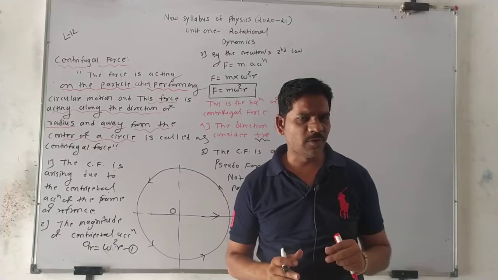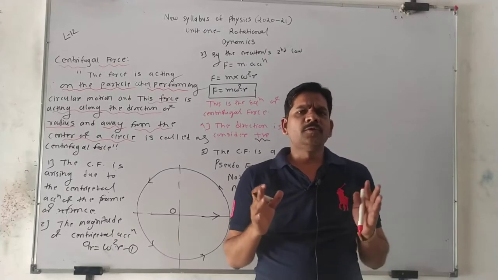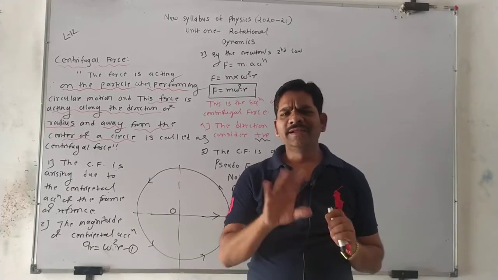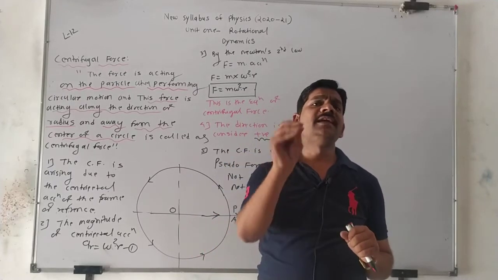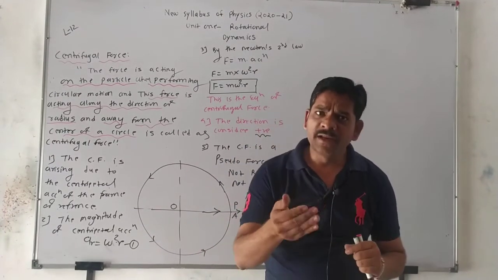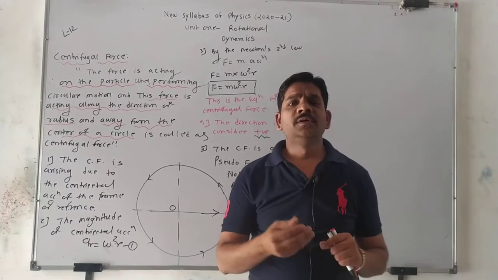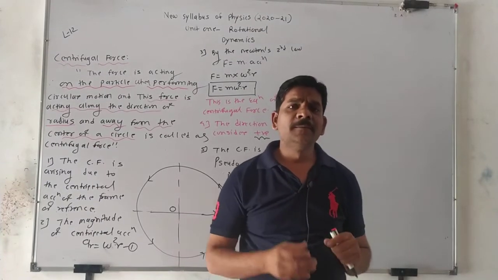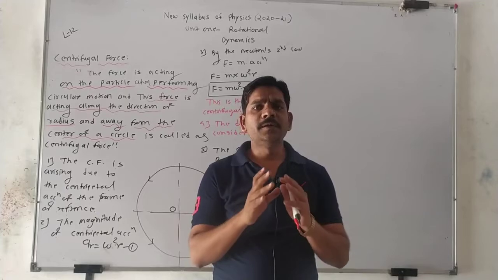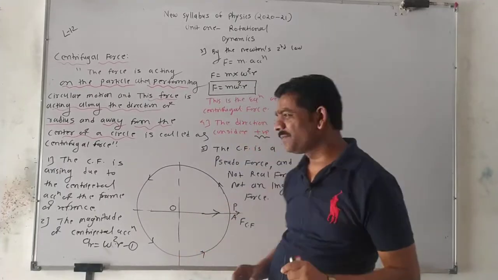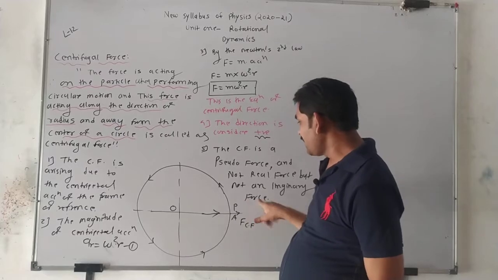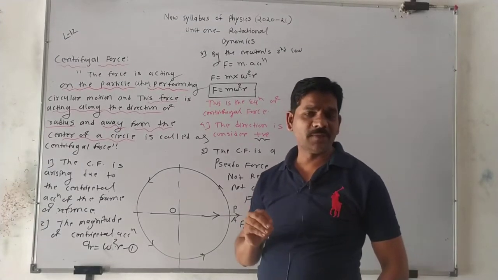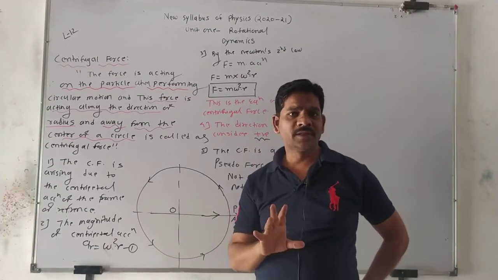You understand this point. What is centrifugal force? It is pseudo. Pseudo means it is not real. So which is the real force? Our centripetal force is real, friction force is real, gravitational force is real, but a centrifugal force is not a real force. It is a pseudo force, but it is not an imaginary force. You should remember that it is not imaginary.